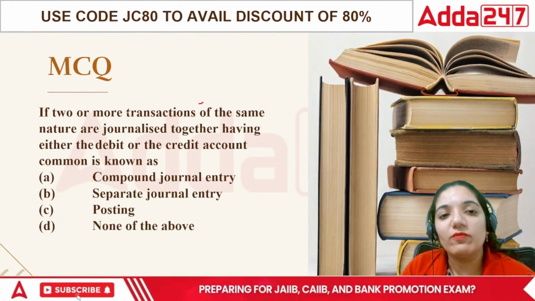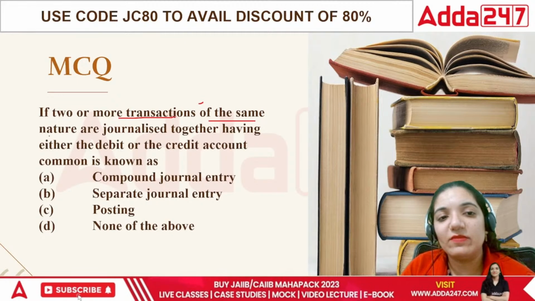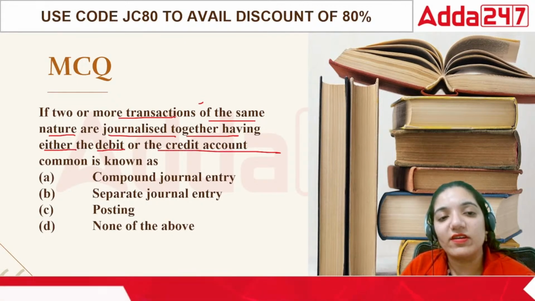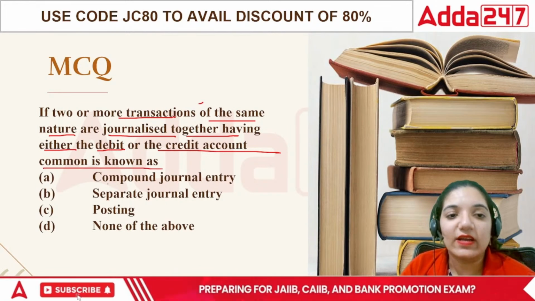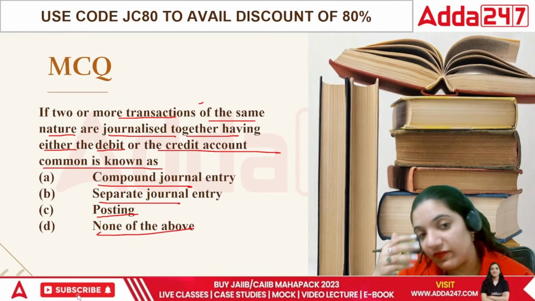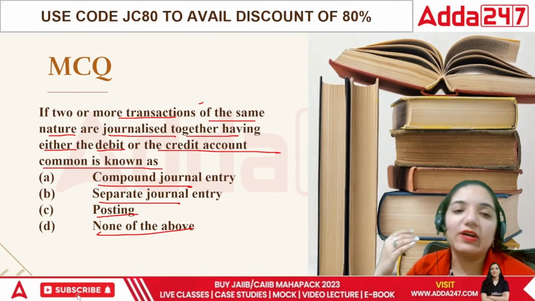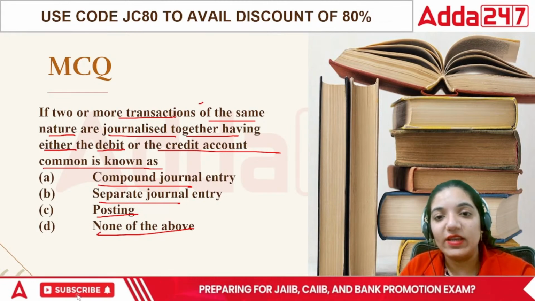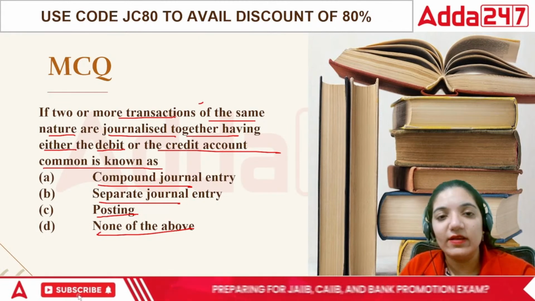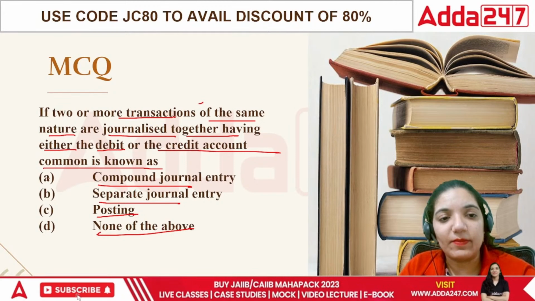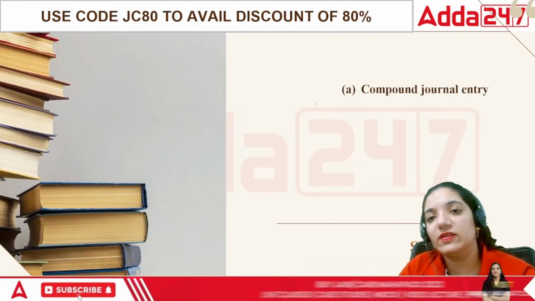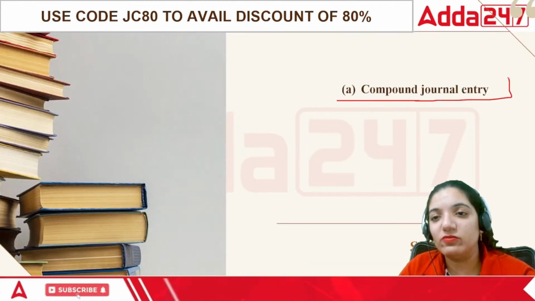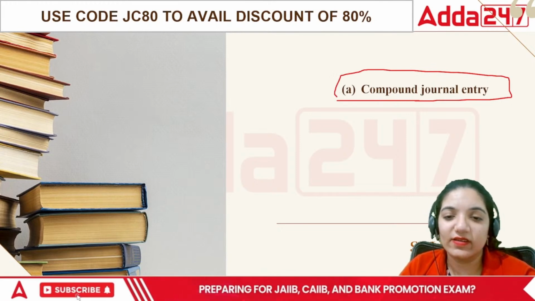If two or more transactions of the same nature are journalized together, having either the debit or the credit account common, it is known as a compound journal entry, separate journal entry, posting, or none. If two or more elements are put into one particular entry, then it would be called a compound journal entry.